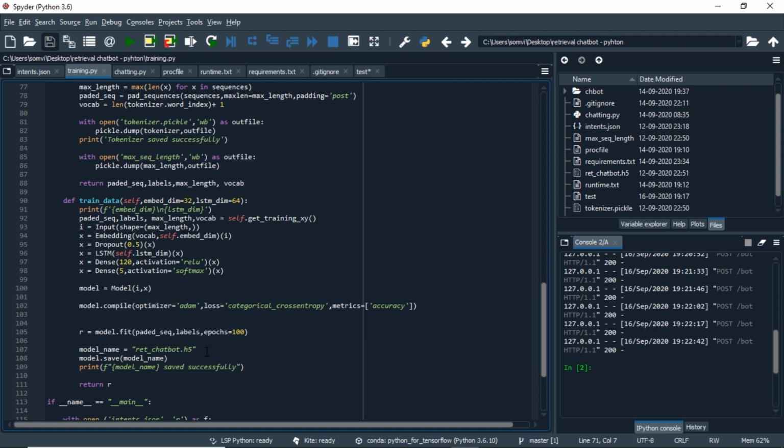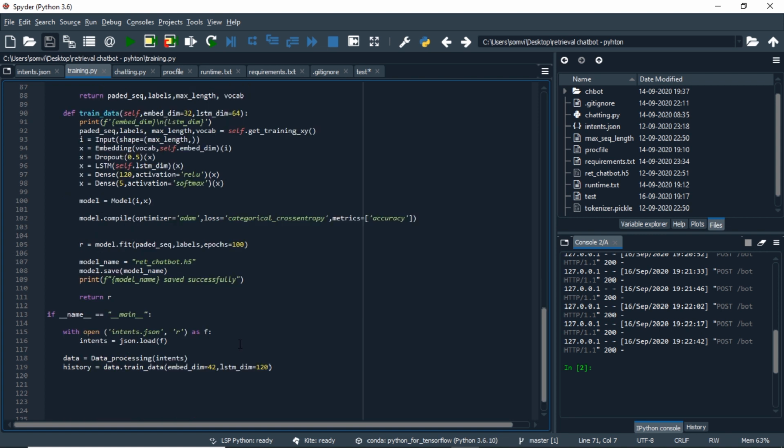We will save this model after training with the required name. Whenever we are running model.fit, it will always provide a history argument, and we will return that so that we can evaluate our model. With this method, our class definition is completed. Let's see the main body of the program.